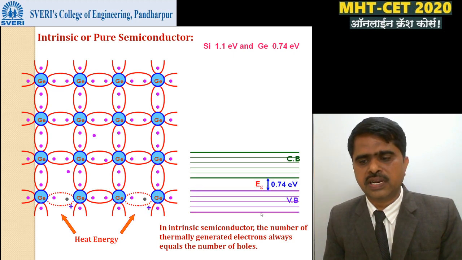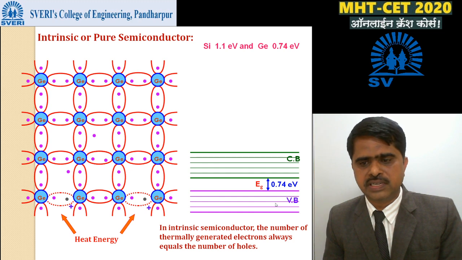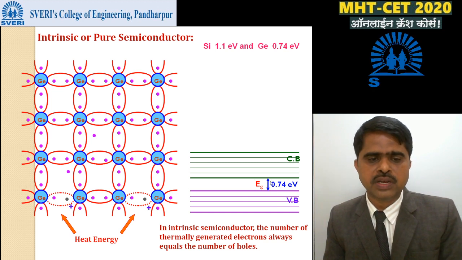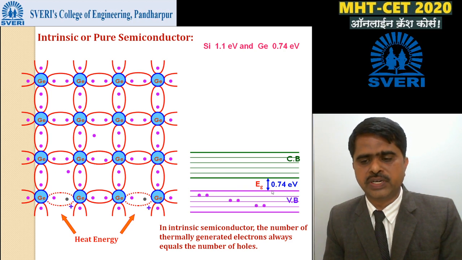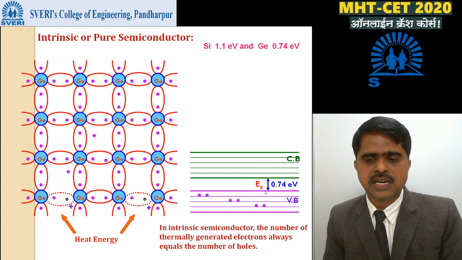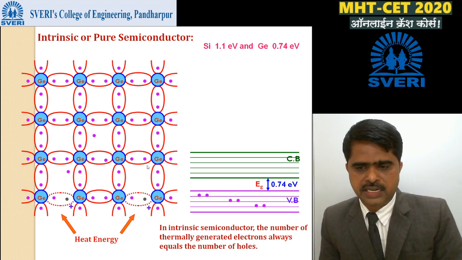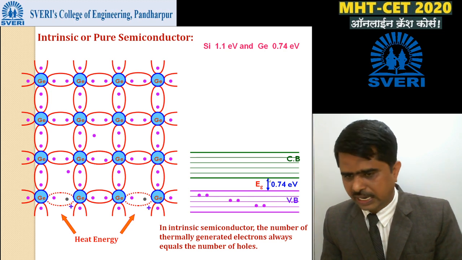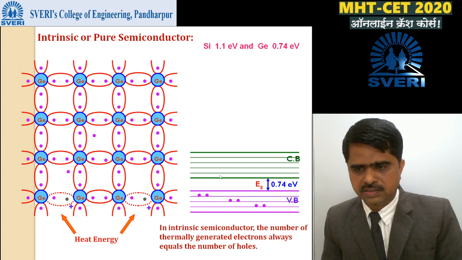At 0 Kelvin, this is the valence band for an intrinsic semiconductor, this is the conduction band, and the forbidden gap is the energy required to break the covalent bond between two germanium atoms, equal to 0.74 electron volt. For silicon its value is 1.1 electron volt. The valence band is completely filled and the conduction band is completely empty at absolute zero.